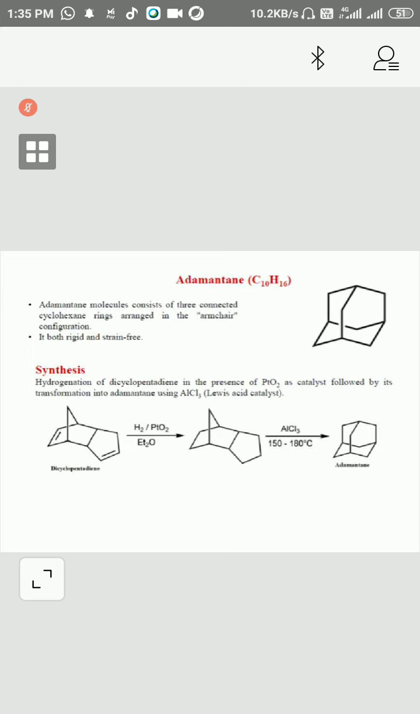Two six-ring systems and one three six system are here. So you can see three six, two four, two six, 1 2 3 4 6.